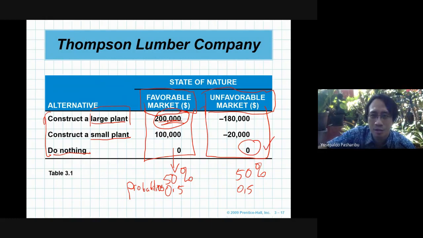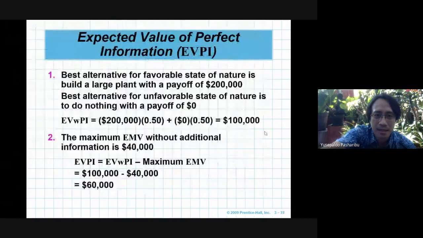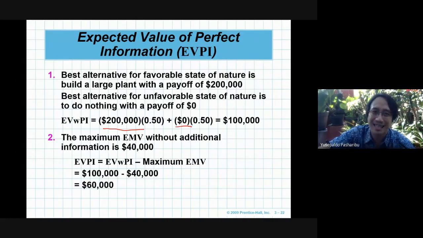We will use 200,000 for favorable market and 0 for unfavorable market. Then multiply the best payoffs with the probabilities 0.5 and 0.5.